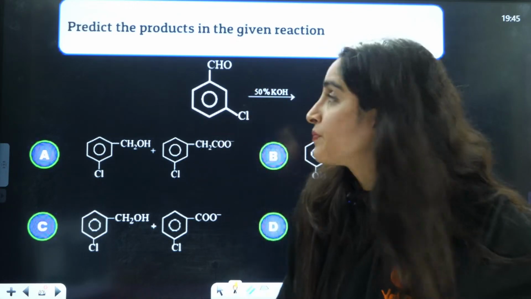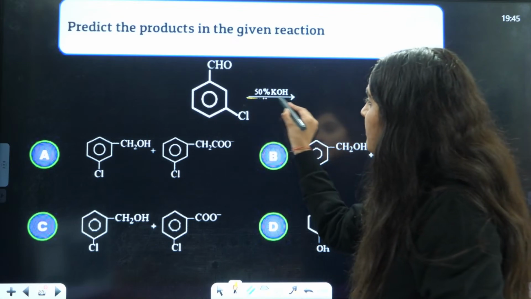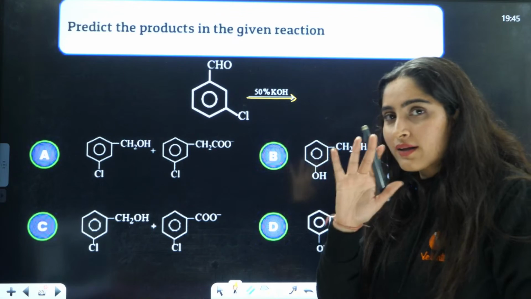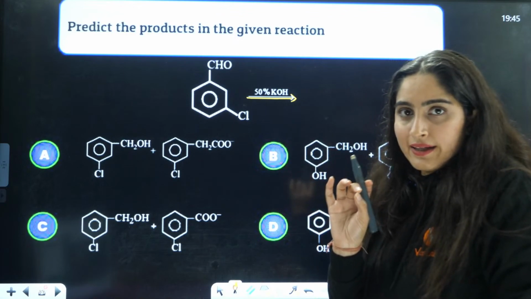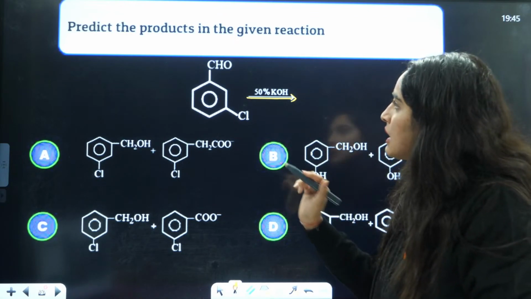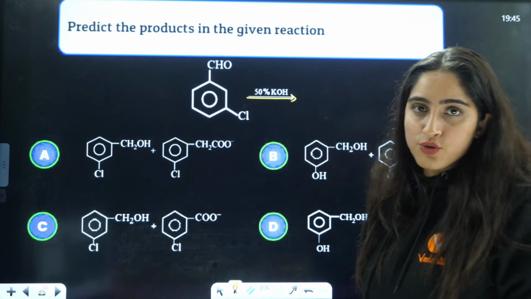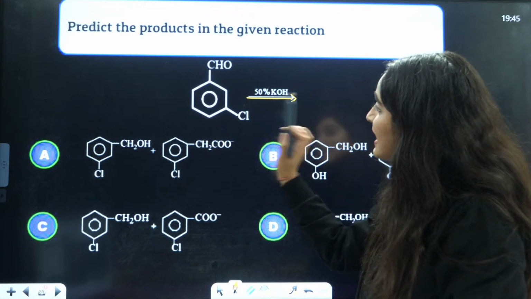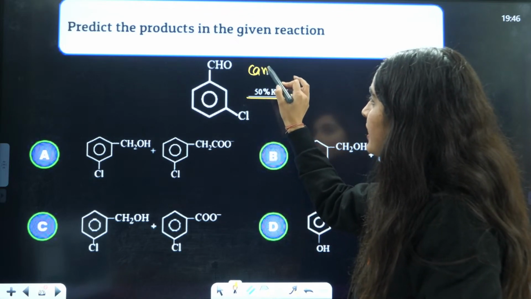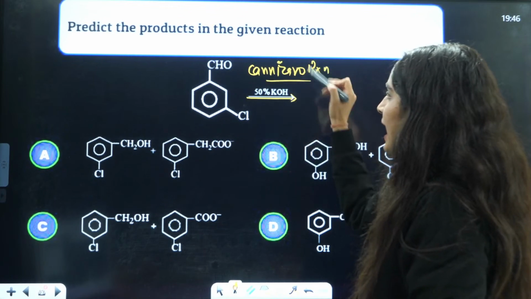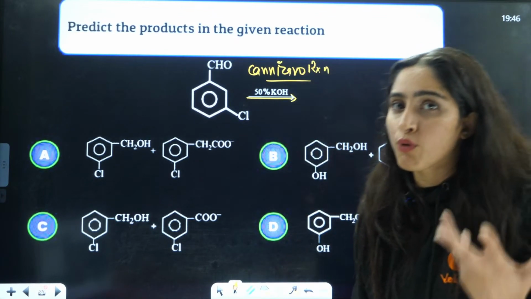they are asking you. What is this 50% KOH? Either it can be aldol or Cannizzaro. I'm giving you a hint. Cannizzaro or aldol. Now it does not have alpha hydrogen, which is sp3. That is why it will be Cannizzaro. Benzaldehyde will show Cannizzaro reaction. Cannizzaro reaction is a disproportionation reaction.